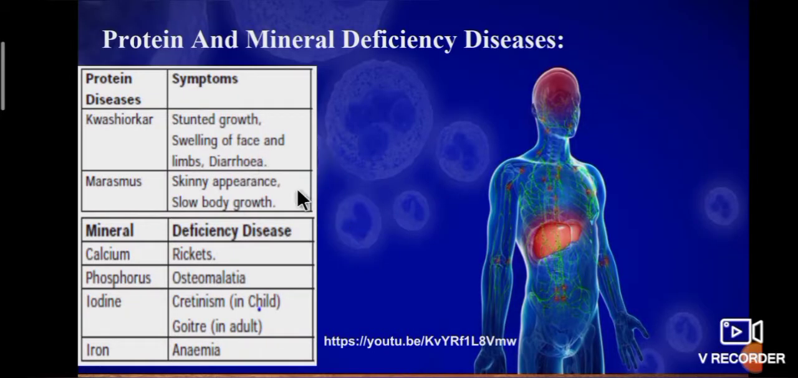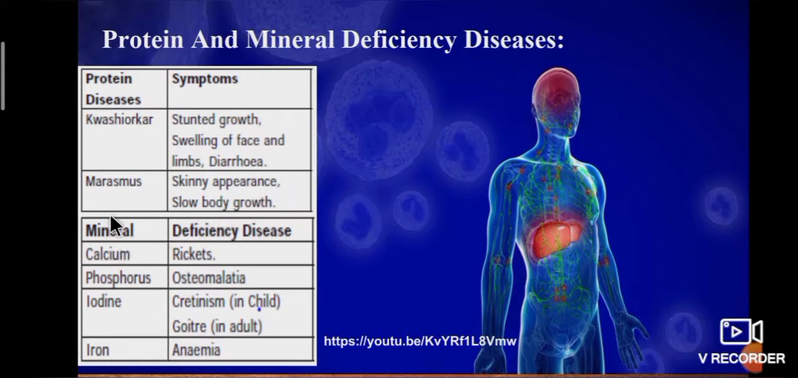Already I have told about protein and mineral deficiency. First one, protein deficiency diseases. Kwashiorkor and marasmus are the protein deficiency diseases. Kwashiorkor children has the symptoms are stunted growth, swelling of face and limbs, diarrhea. Marasmus children has the symptoms are skinny appearances, slow body growth.